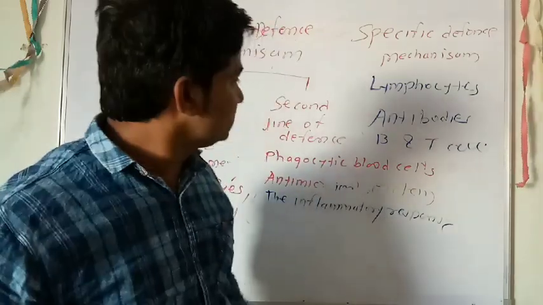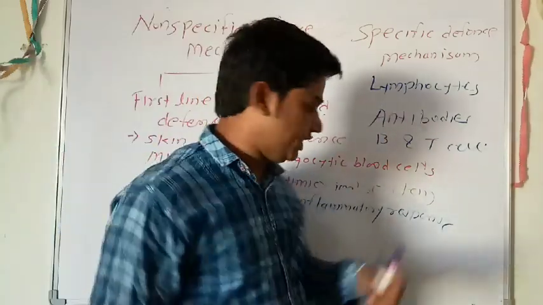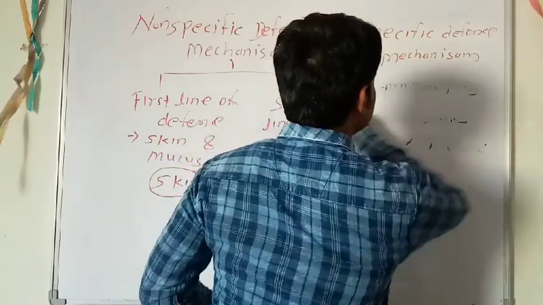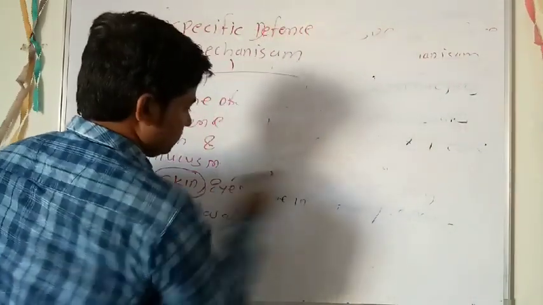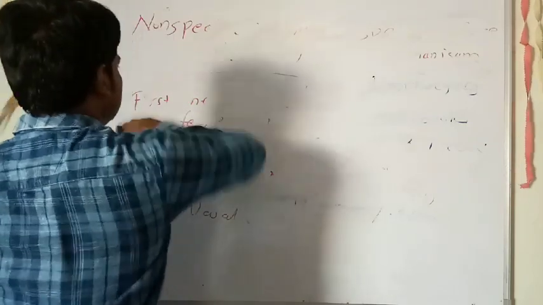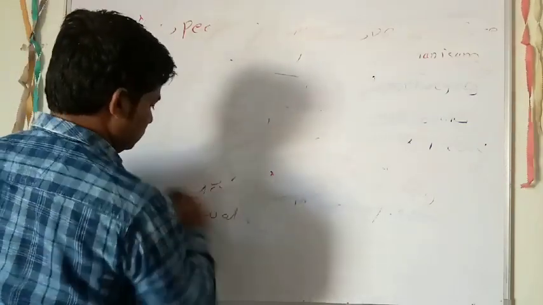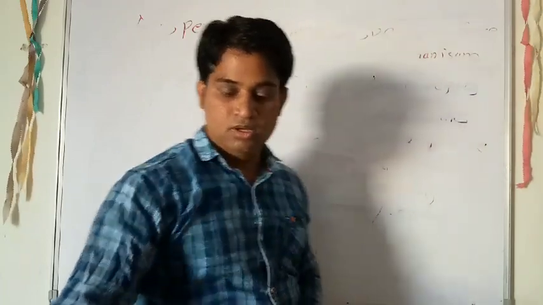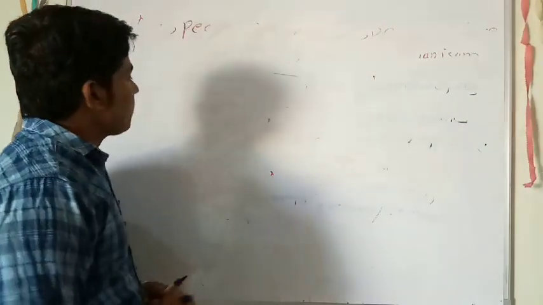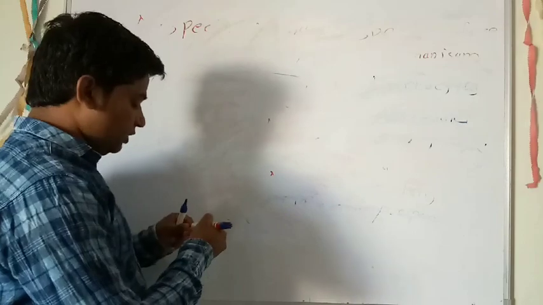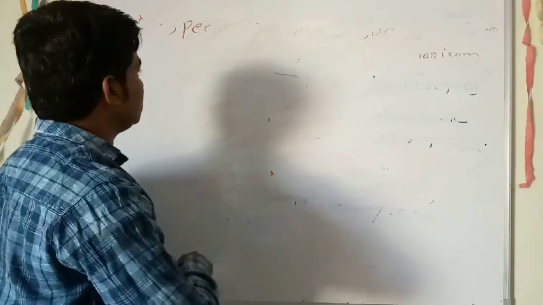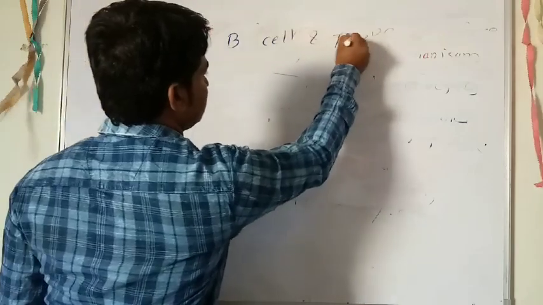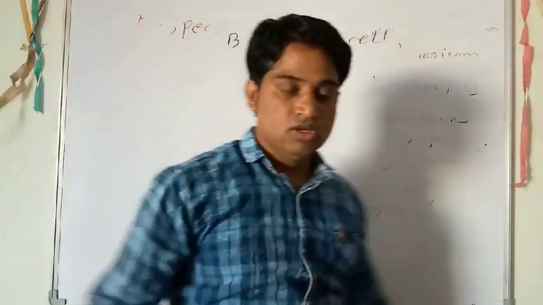Now discussing the specific defense mechanism in detail. The specific defense mechanism involves the production of lymphocytes, that is the B cell and T cell.